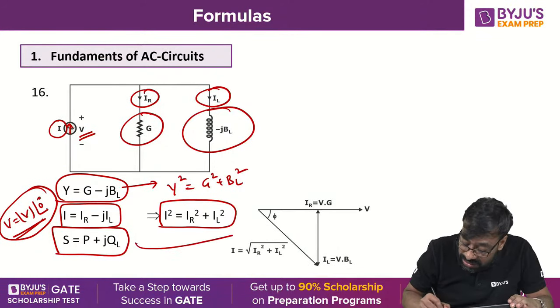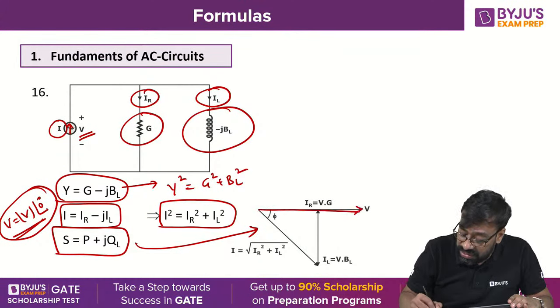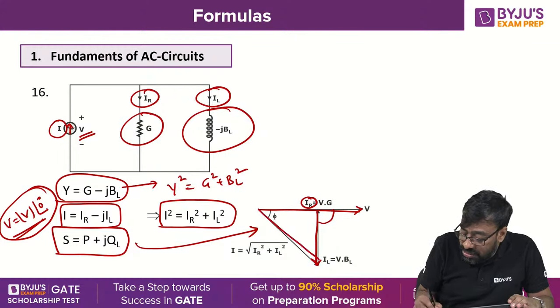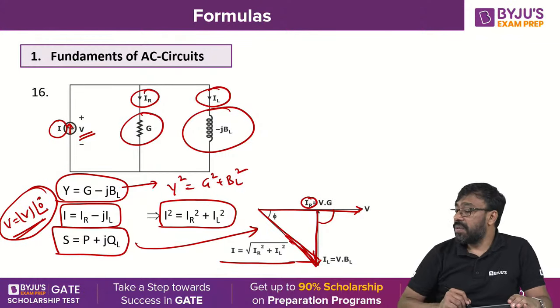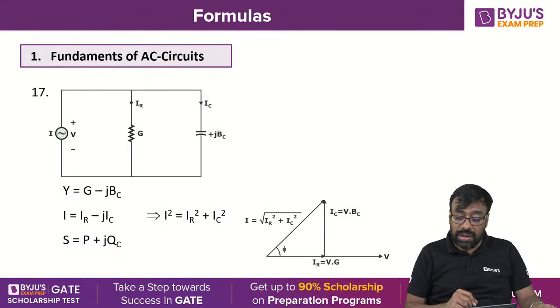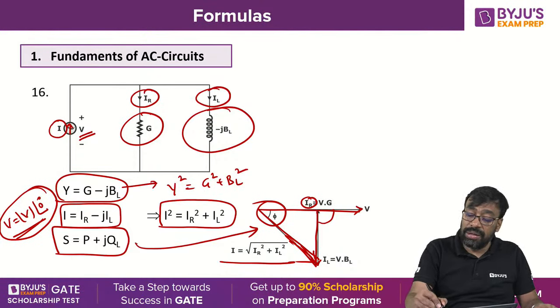Now when you construct the phasor diagram, the voltage is taken as reference. This is IR. This is IL, which lags behind the voltage. The total current is I, where I square is equal to IR square plus IL square. This is the power factor angle. Similarly, you can go for the admittance angle. How will the admittance be? Because Y is equal to G minus jBL.